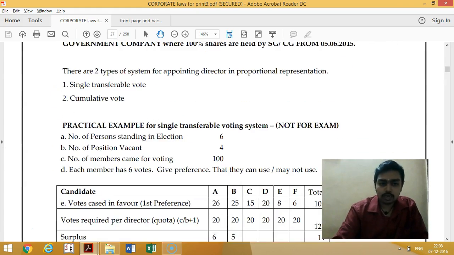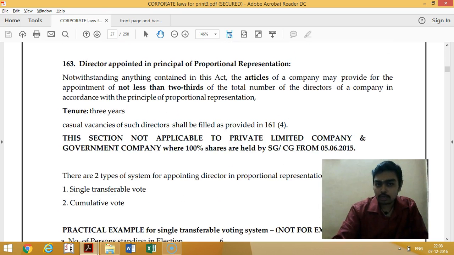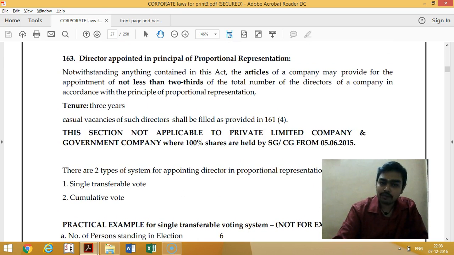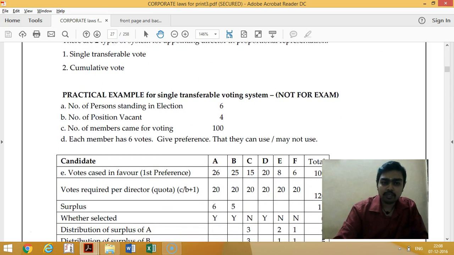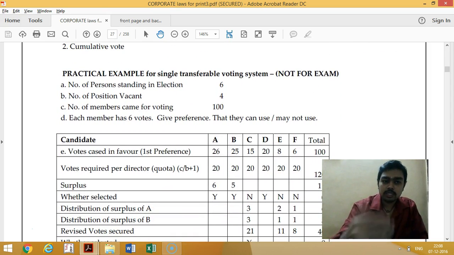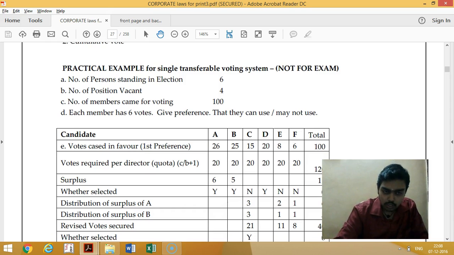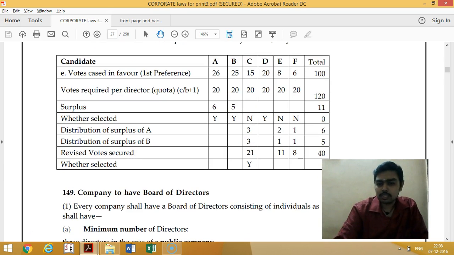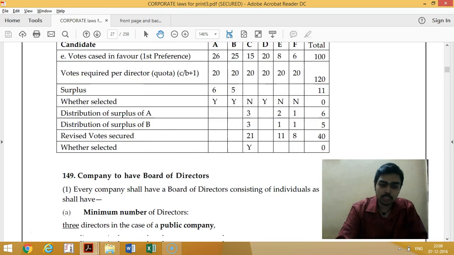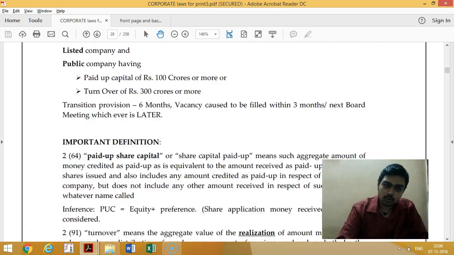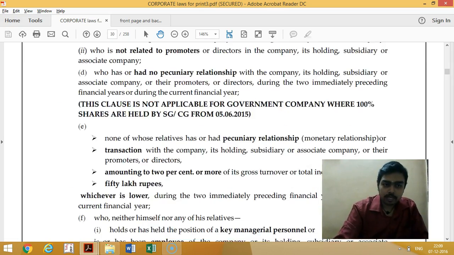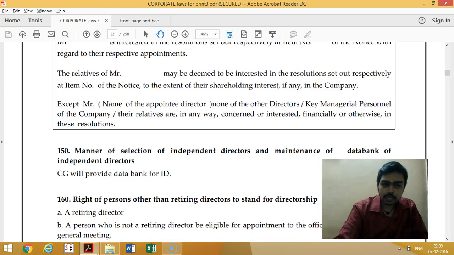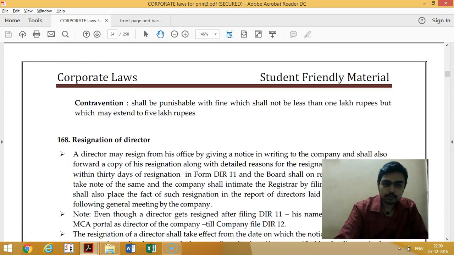Another thing is proportional representation of directors. Many books will not give how they are appointed proportionally. In this book I have given the method of proportional representation: the single transferable vote as well as cumulative votes. This may not be relevant from an exam point of view, but from a knowledge point of view, if you don't know what proportional representation is, how can you understand it? So those things have been incorporated here. And after each and every chapter I have given some past examination and practical questions also, which I will show you.